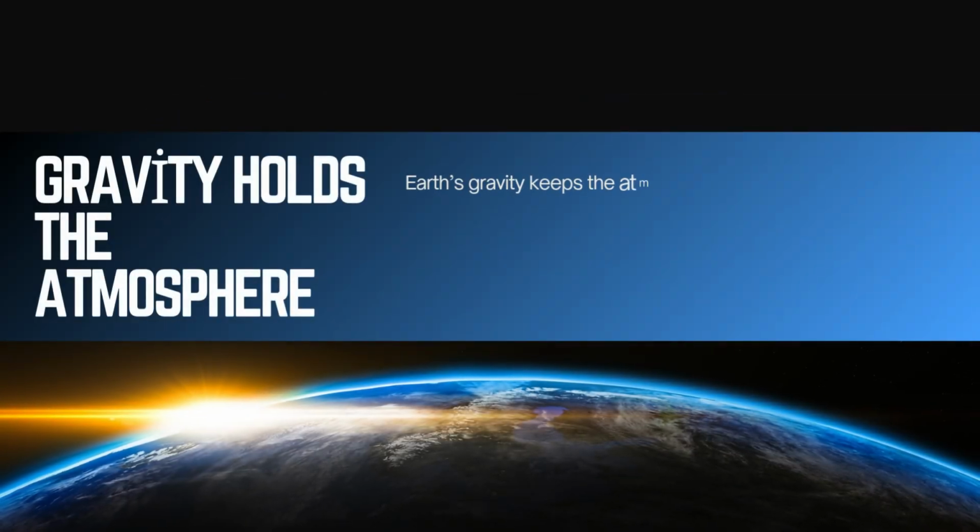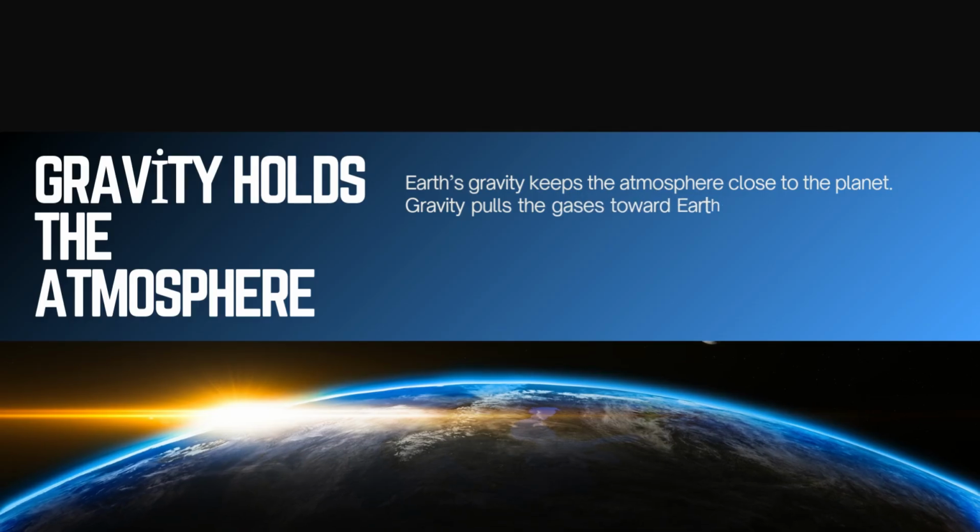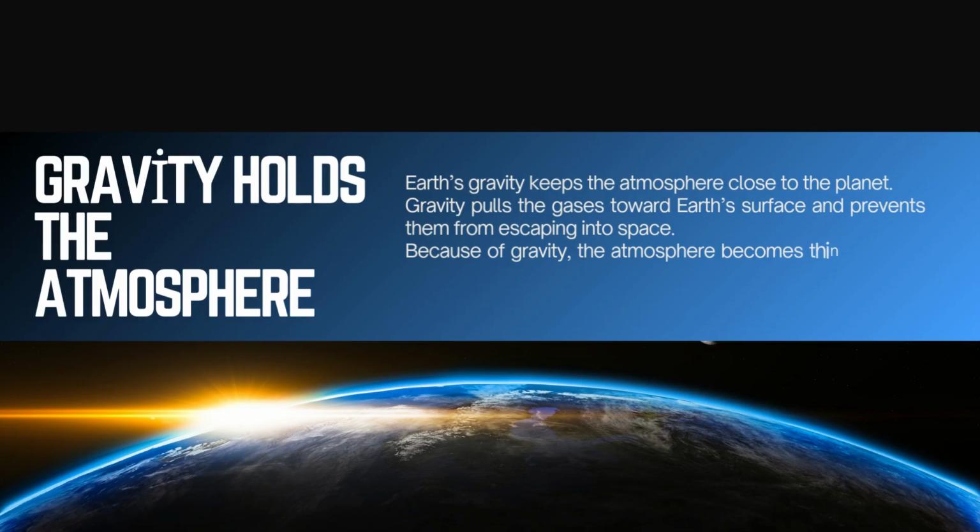Earth's gravity keeps the atmosphere close to the planet. Gravity pulls the gases toward Earth's surface and prevents them from escaping into space. Because of gravity, the atmosphere becomes thinner as we move higher above the ground.